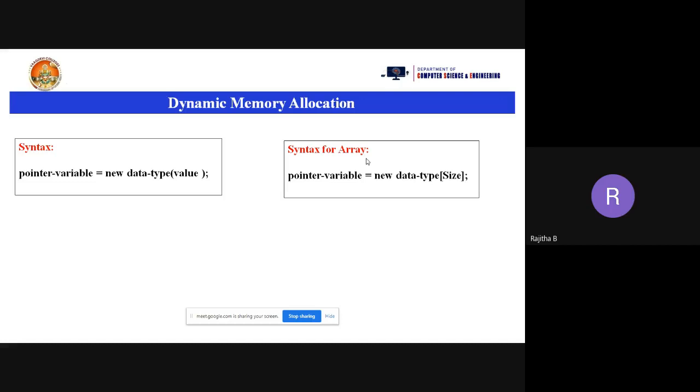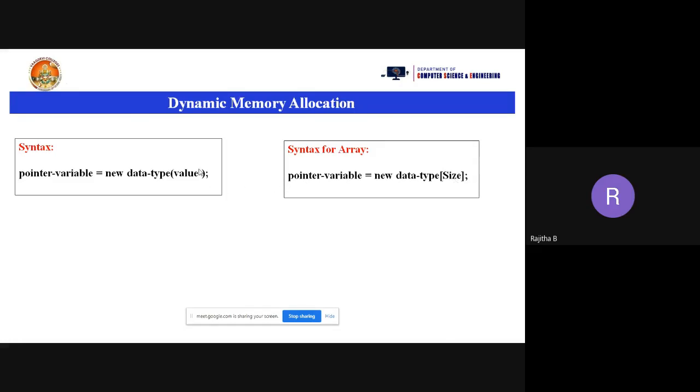How to allocate the memory at runtime for an array? The same pointer variable equal to new operator and data type, then square brackets. When you're taking the array, we need to take the square brackets. In square brackets, you need to mention the size of your array. So these are the two different syntaxes.